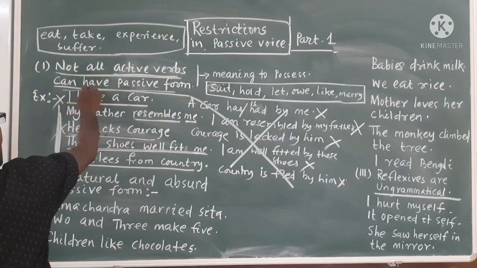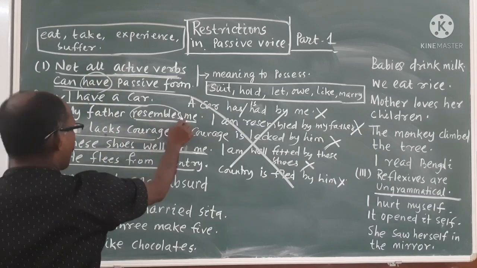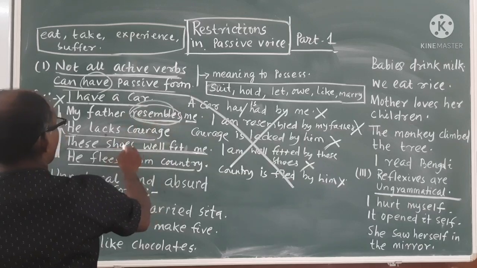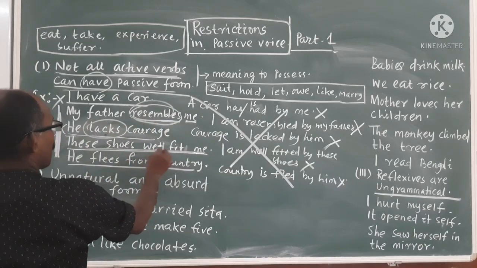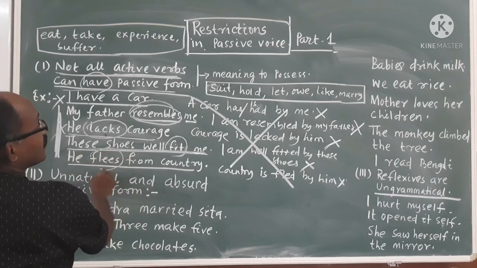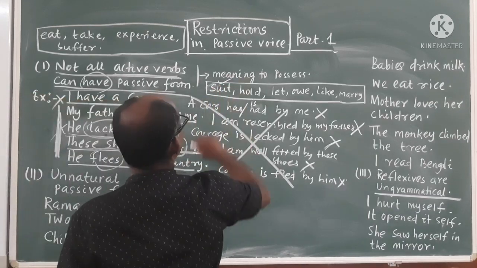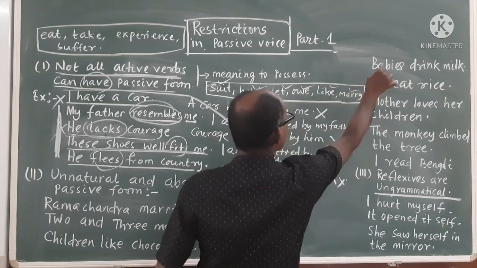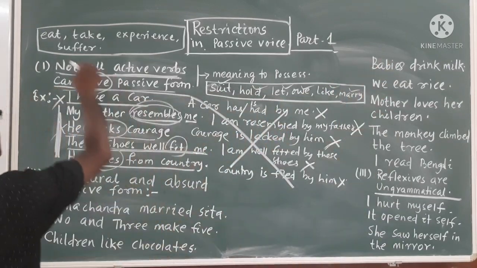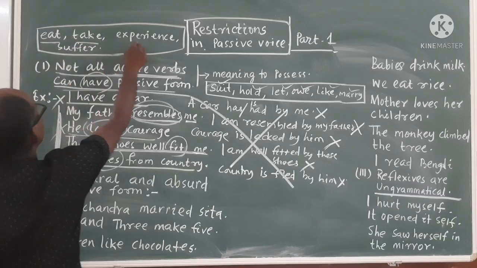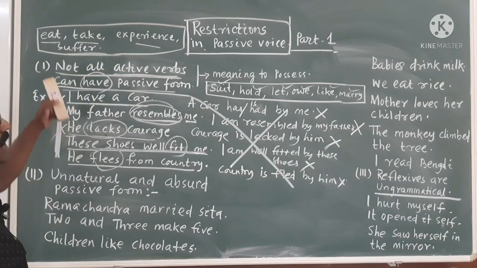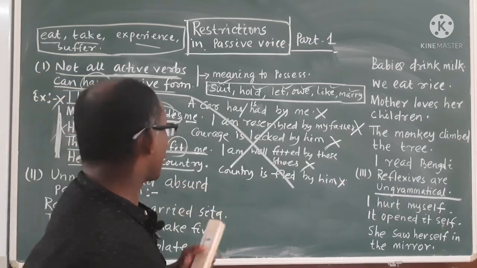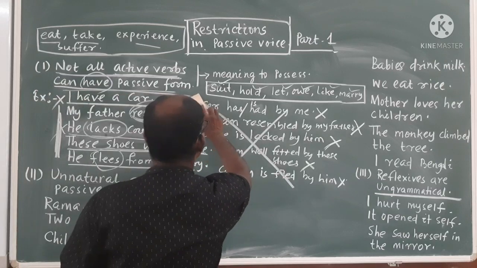That means verbs like have, possess, resemble, lack, fit, flee, shoot, hold, let, owe, like, marry, and others. It means possess, take, experience, suffer. So these cannot be turned into passive form. Please remember these.